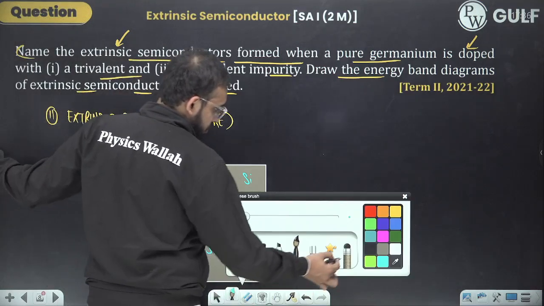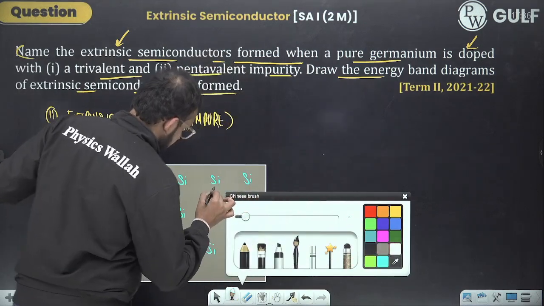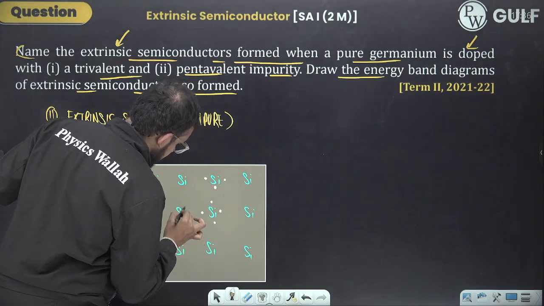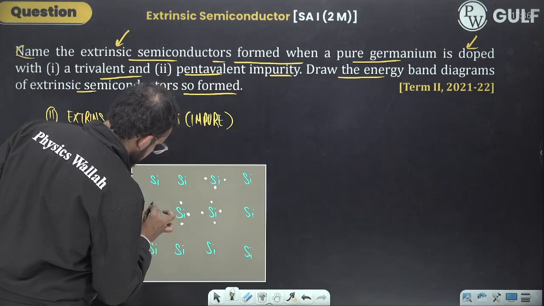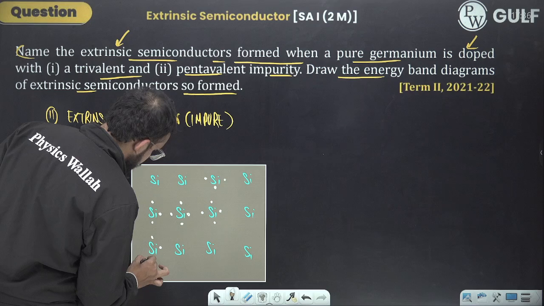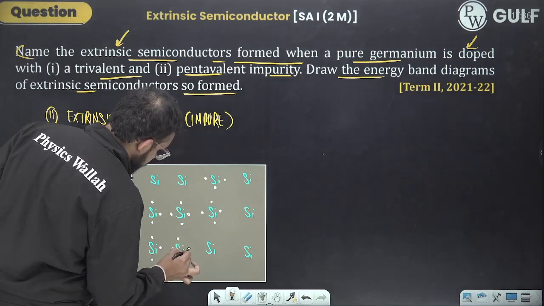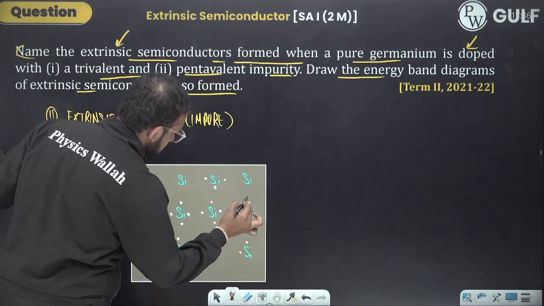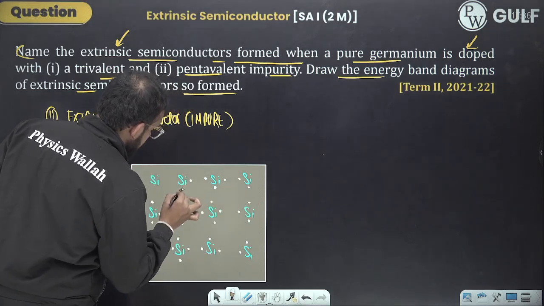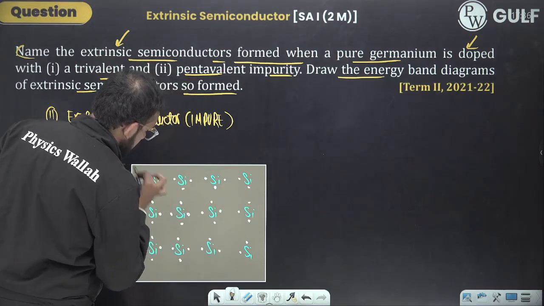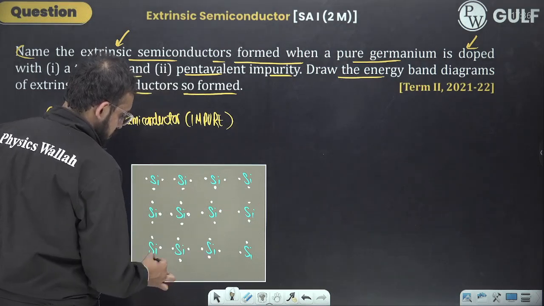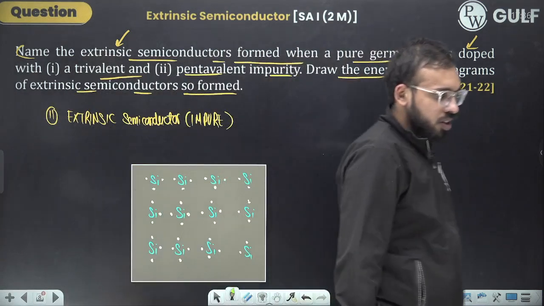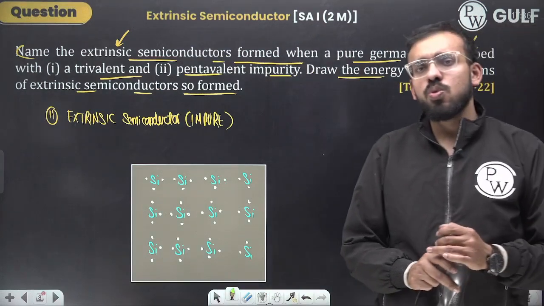Now electron. Now bonds would be formed. Now we have to do doping.